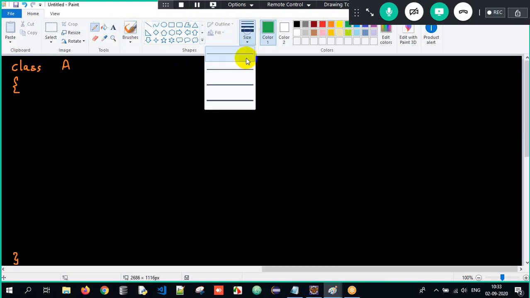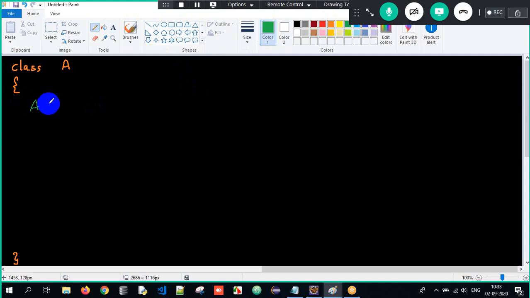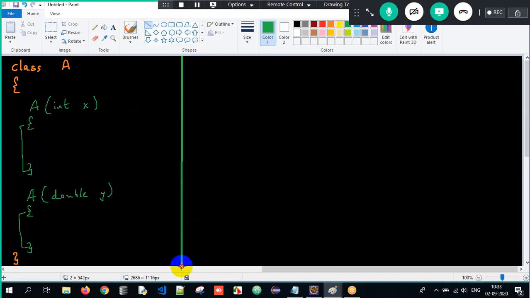Okay. Class. I have a class called A. Now just understand, guys. And I'll have one constructor A(int x) with open and close curly braces, and I'll have A(double y) with open and close curly braces. This is one constructor. This is another constructor. Great. I'm done with the first half here. So now this is all about the content.